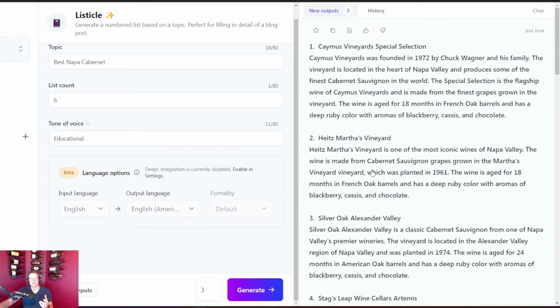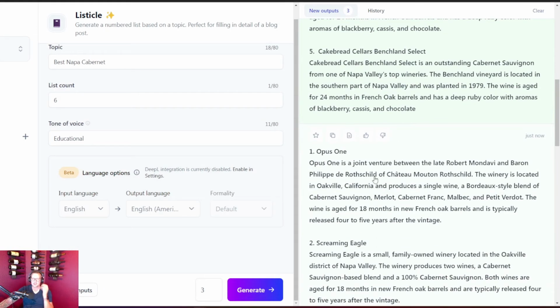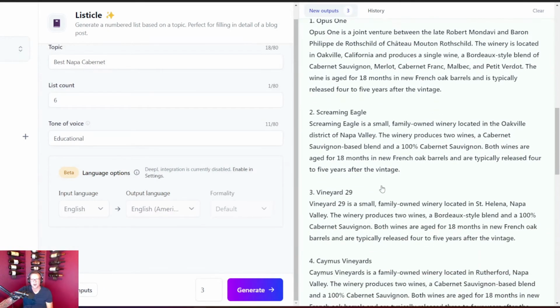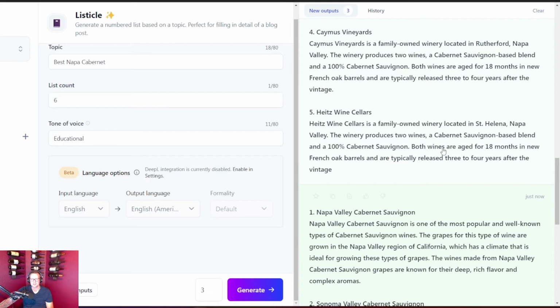So if you're trying to create some really engaging listicle, this is how you're going to do that. All right, so let's see what else they have. So here's Opus 1, amazing wine. Screaming Eagle, great cult wine. Vineyard 29, here's Camus again. Here's Heights again. Let's see what else.